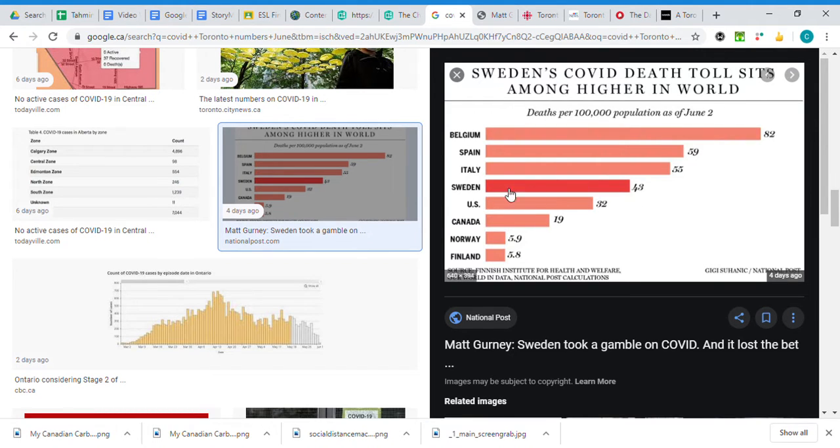We know Sweden was one of the countries that decided not to do an entire closing down of the economy. They let everybody continue mostly for the most part business and try to just social distance during it, but they didn't do any lockdown or have people stay home. And as a result, they have a higher case of people infected with COVID than some other countries that had similar populations.